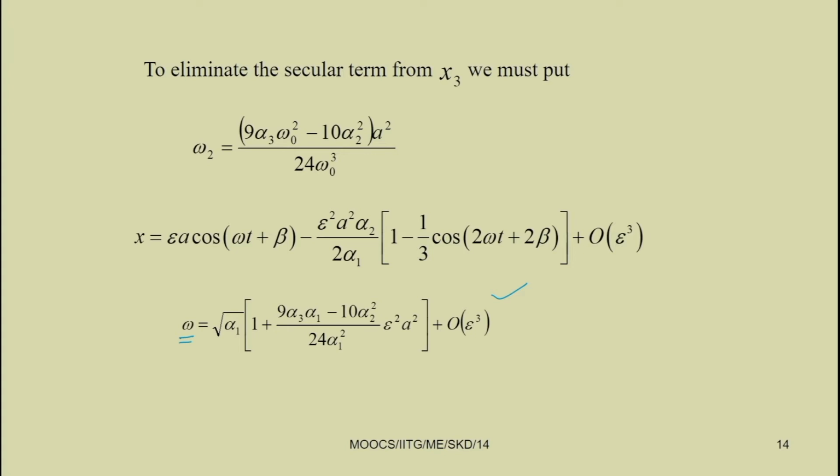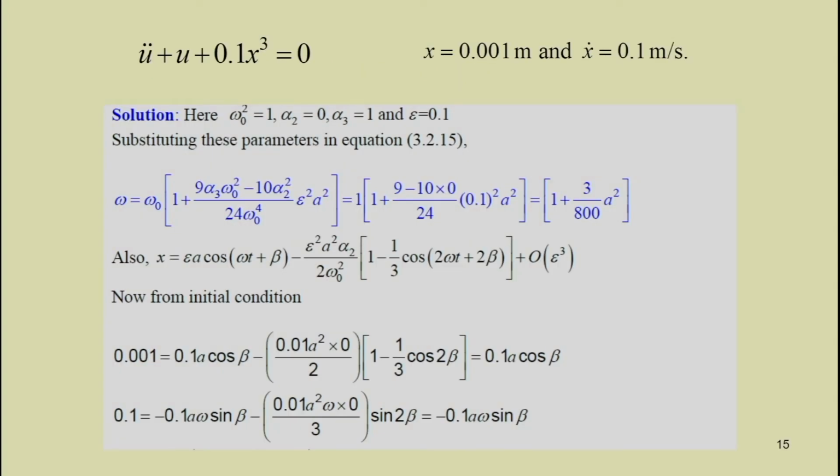So, omega equal to omega 0 into 1 plus (9 alpha 3 alpha 1 minus 10 alpha 2 square) by 24 alpha 1 square, epsilon square a square. Here omega and a are related, that means the frequency of the response depends on the amplitude of the response.